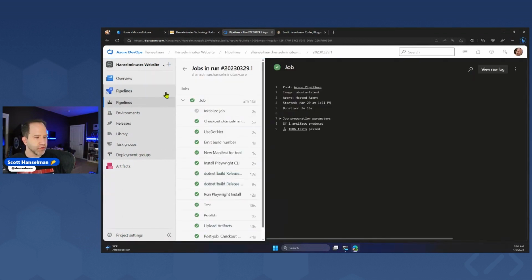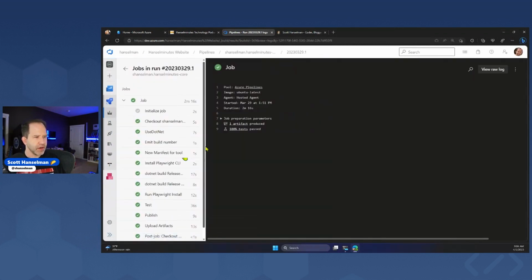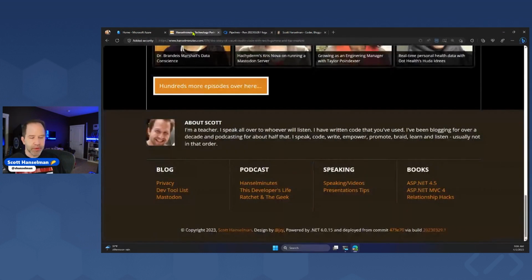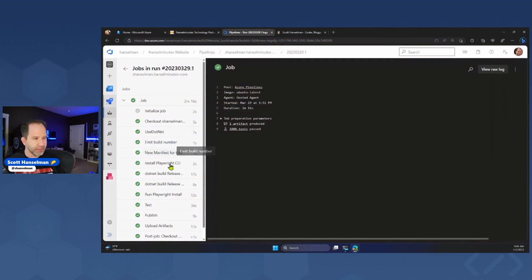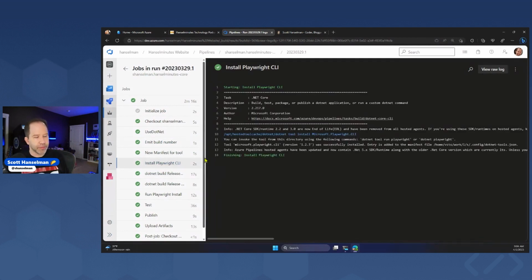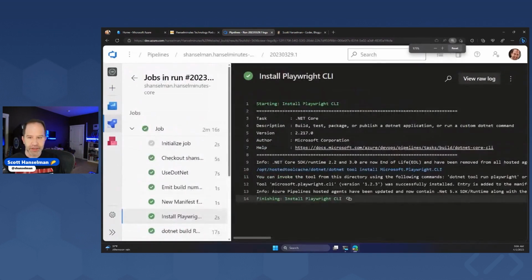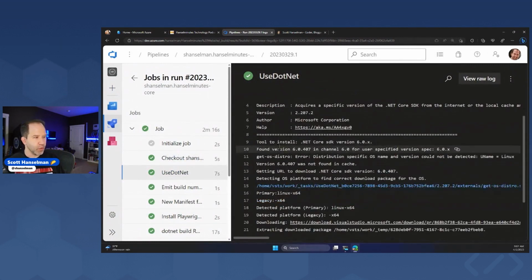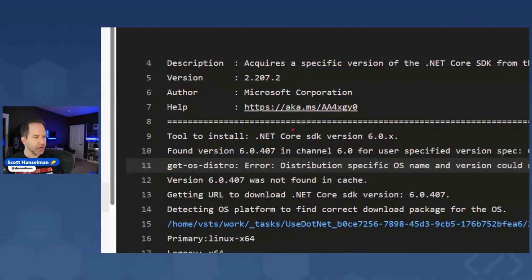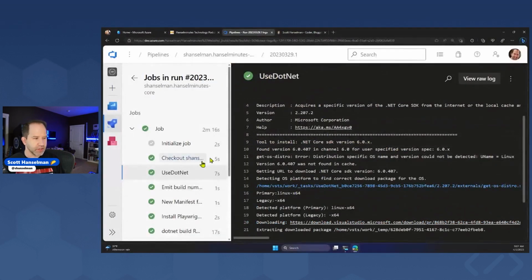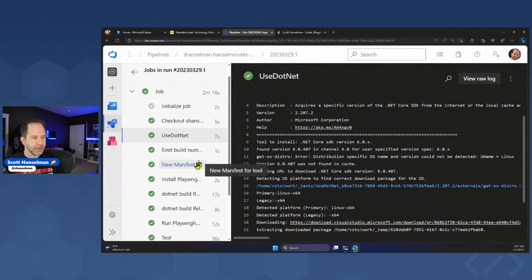And then this is where things really get fun. So down here, I'm actually seeing, remember, I got here from production, the pipeline that ran, and I've recently set up Playwright. So in Playwright, I'm going to be doing testing in Azure DevOps as well. So you can see in my Azure DevOps where we're bringing in the .NET Core SDK. In this case, I am explicitly using .NET 6 as I get ready to make my move to 7.